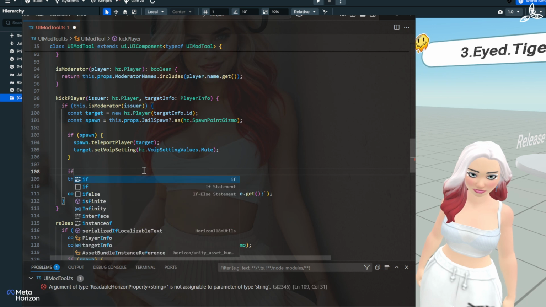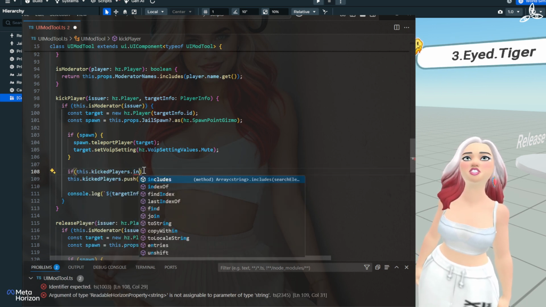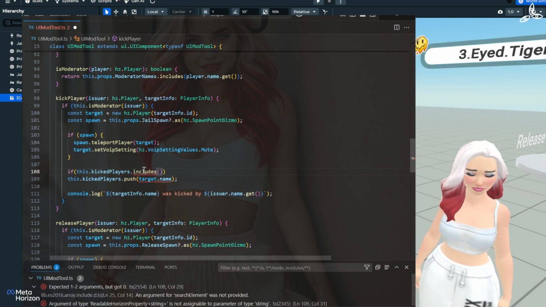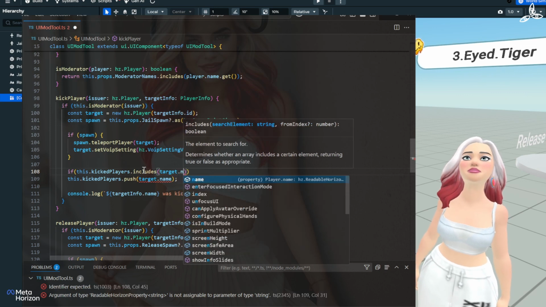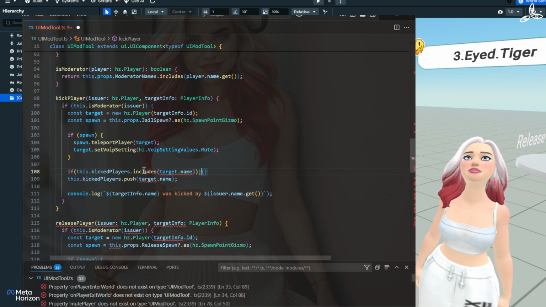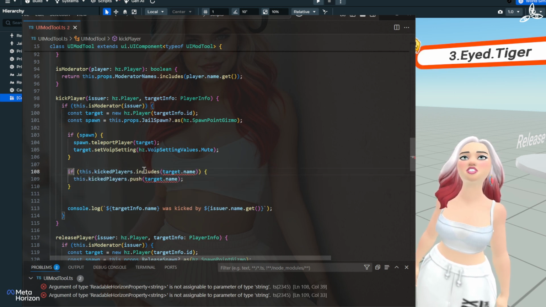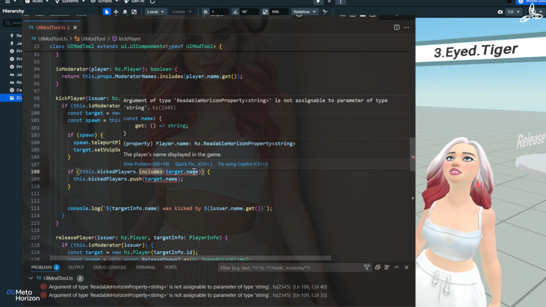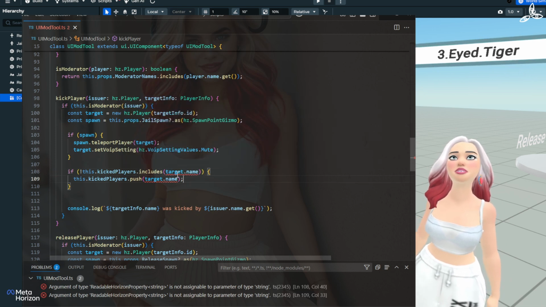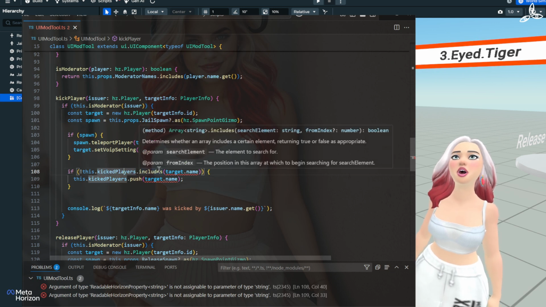But we're also going to say, well, hang on. I guess it's going to be this dot includes target dot name. Oops. I'm just making all kinds of errors here. But remember, we've got to negate this. We're saying if the array does not include target dot name, it's complaining about something, a readable property.